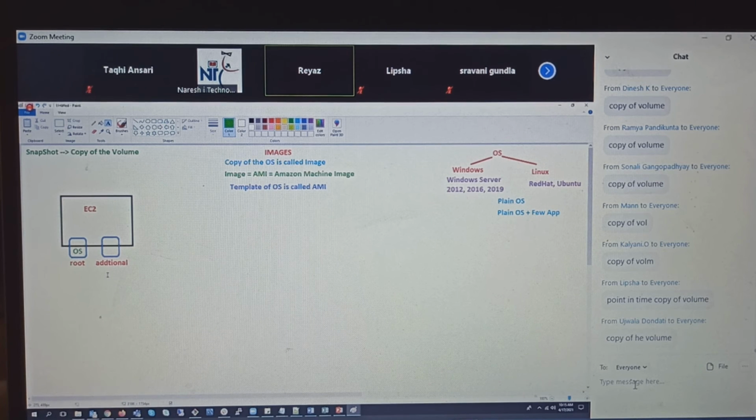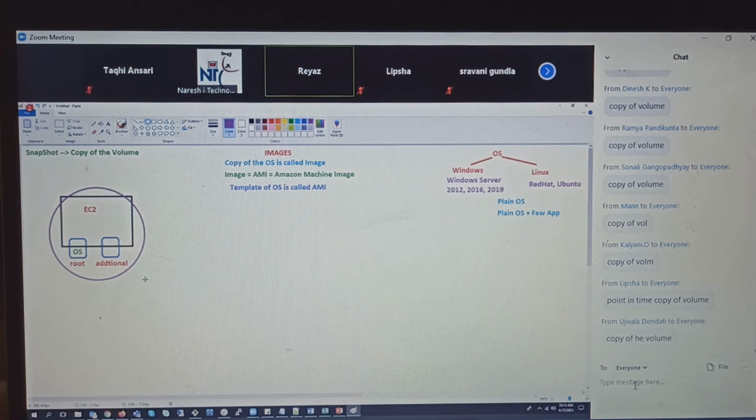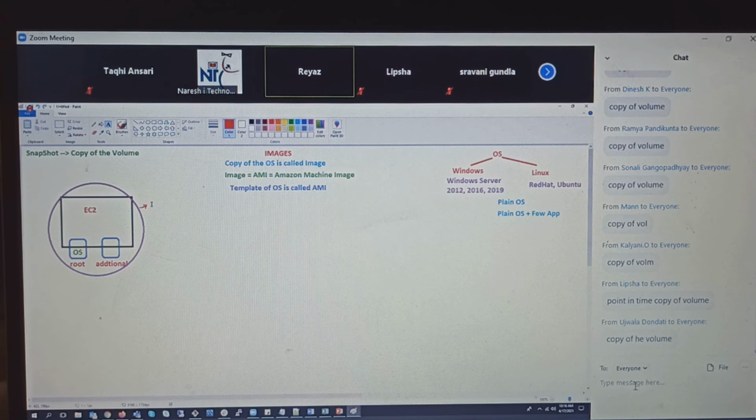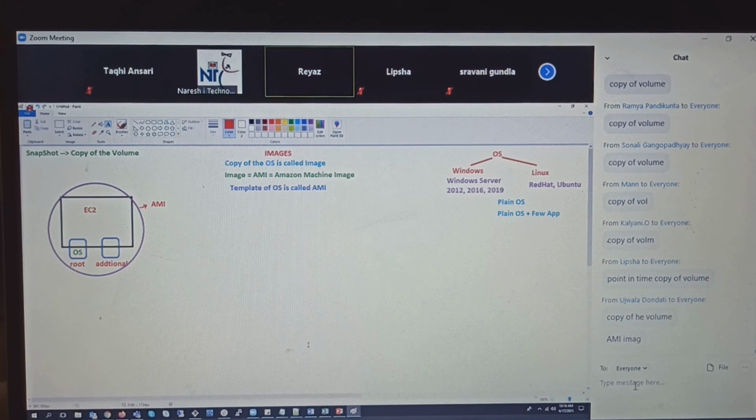If you have a requirement of taking the backup of individual volumes, then that is called a snapshot. But don't you also have a requirement to take the whole machine backup? If you are taking the whole EC2 instance backup or a copy, then that we call an AMI image.